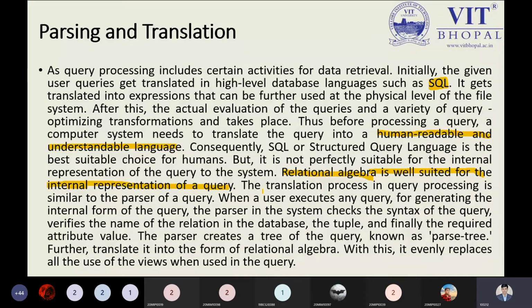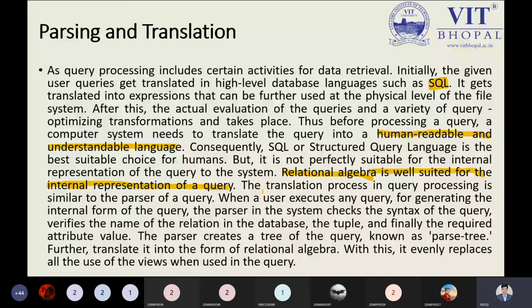So what will the query parser do? The query parser will try to extract the information. For example, select column first name: it will decide that only the first name will be represented by the machine. We will not present all the details to the system or to the user. That is the point. So, similar to the parser of a query, when a user executes any query, for generating the internal form of the query, the parser in the system checks the syntax of the query.